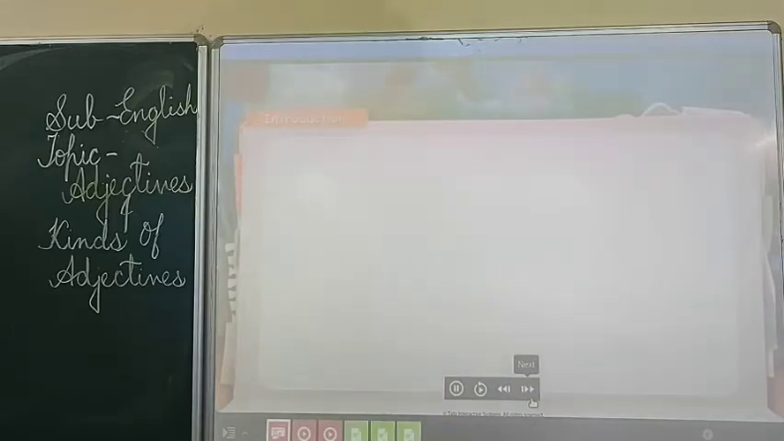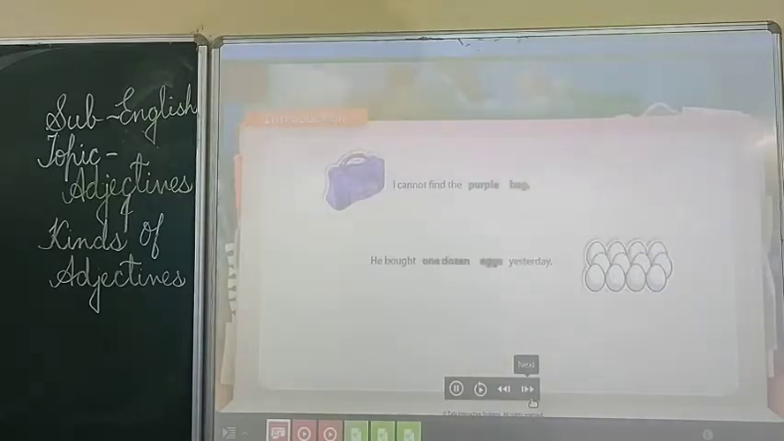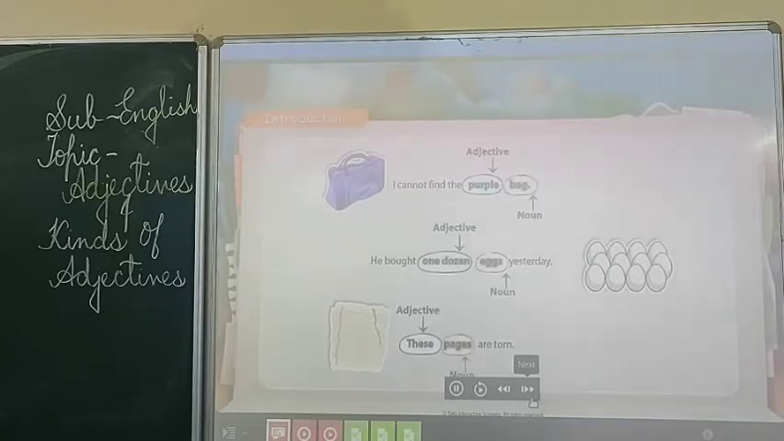An adjective is a word that describes a noun. Let us read a few examples. I came out on the purple bag. He bought 1 dozen eggs yesterday. These pages are torn. In each of these examples, the adjectives purple, 1 dozen, and these qualify the nouns bag, eggs, and pages respectively. Do you know what kinds of adjectives these are?